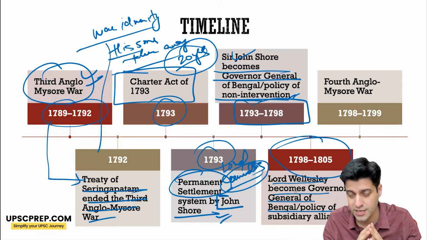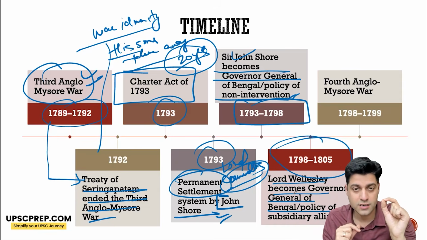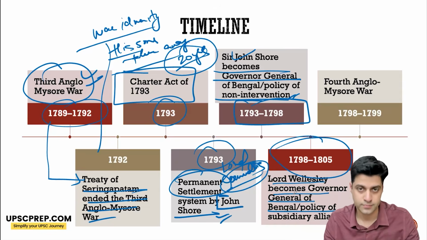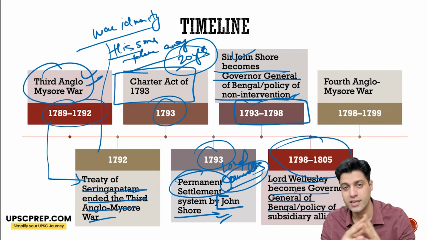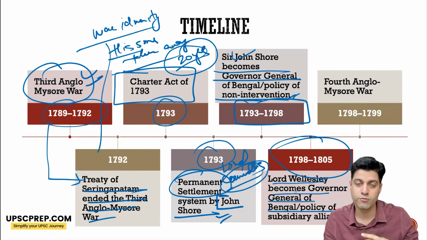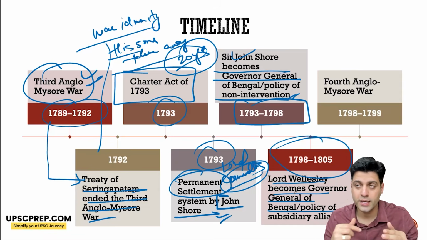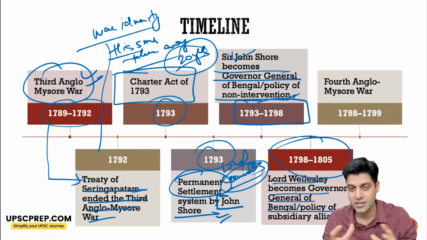What is this subsidiary alliance? The state's foreign affairs and defense will be taken care of by the English. They have to disband their army. Their upkeep needs to be paid from the revenues of that state only. Plus, a resident will be appointed who will also be an important part of the court. So basically, the sovereignty of these regional states was taken away through the subsidiary alliance system.